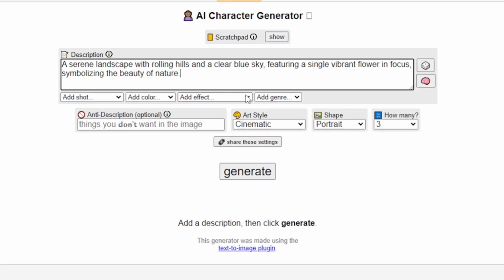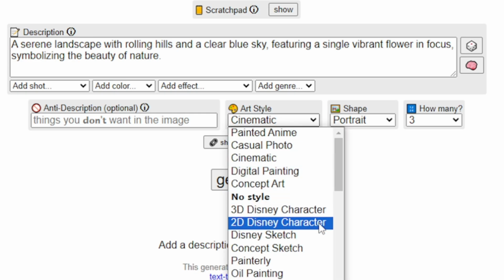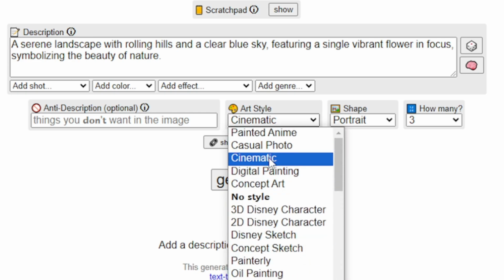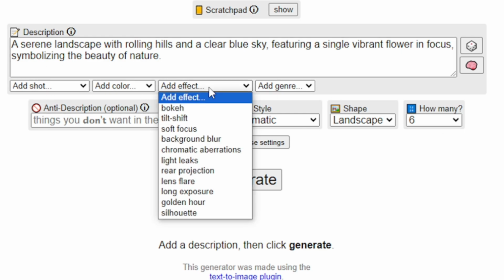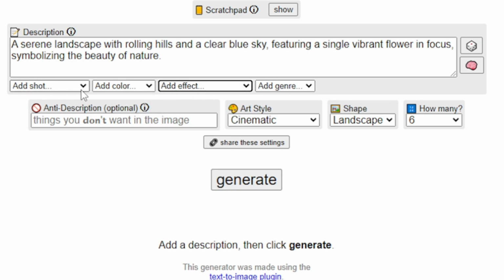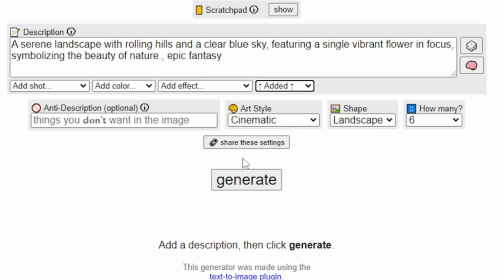It's so simple. Here you can see that I chose the cinematic style. There are lots of styles, but the cinematic style goes best. Then I'll choose the landscape shape, and for how many photos I want, I'll go with 6. It's completely free and you don't have to think much. I don't have to add an effect here, and the rest of the things I don't have to touch. But for add genre, I'll go with epic fantasy. Then I'll click generate.